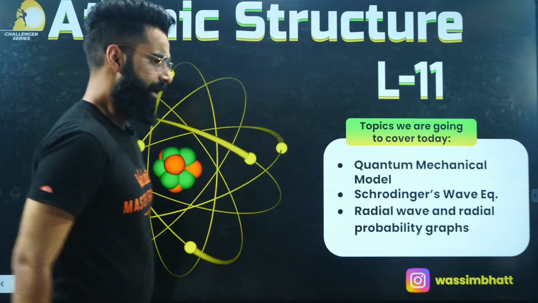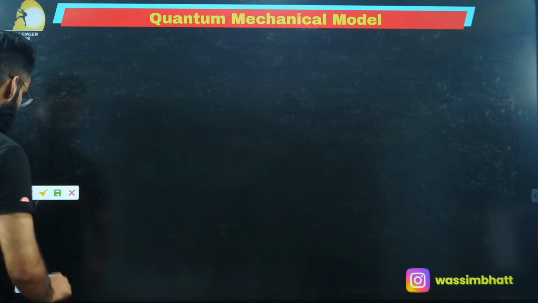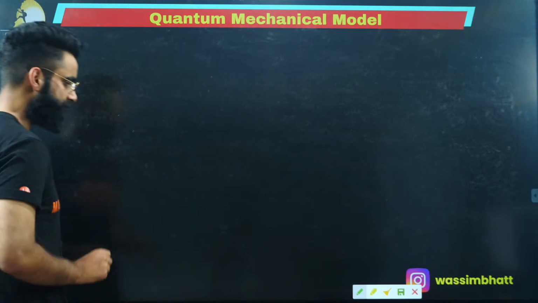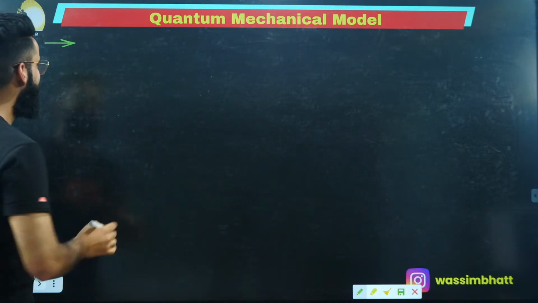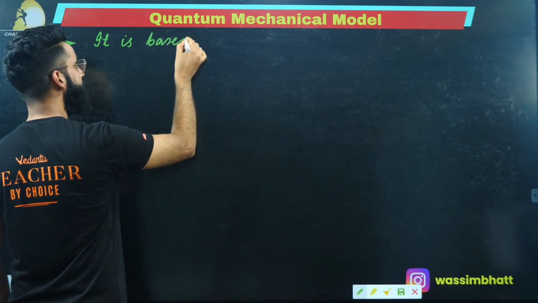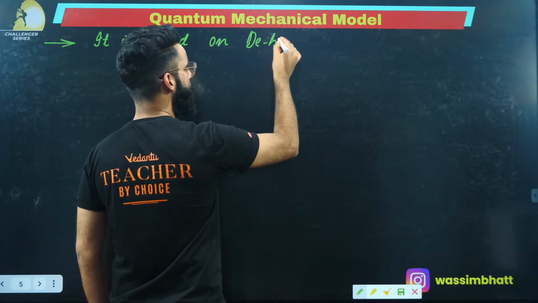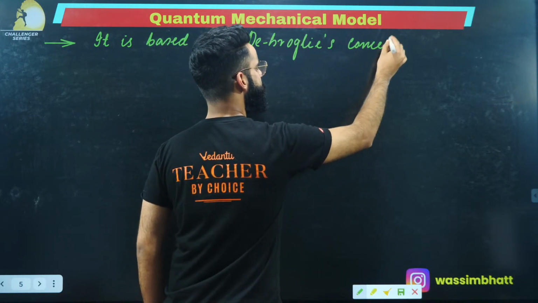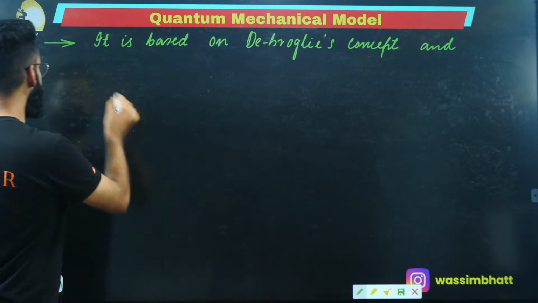Okay, so let's get started with the quantum mechanical model. The first point about this quantum mechanical model is that it's based on de Broglie's concept and Heisenberg's uncertainty principle.